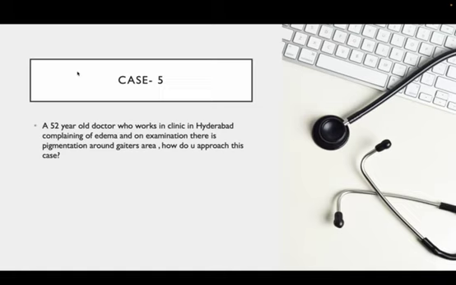On examination of the limb, you might find dilated varicose veins. You get an ultrasound Doppler, you will find varicosities. You can put up a CEAP classification. So how do you approach this case? This is a case of chronic venous insufficiency secondary to varicose veins. So you advise him limb elevation and also compressive stockings.